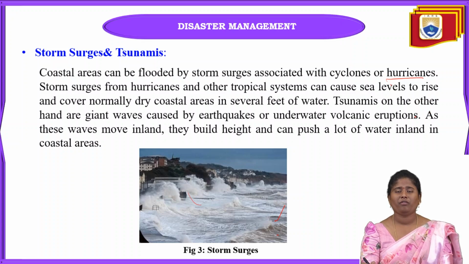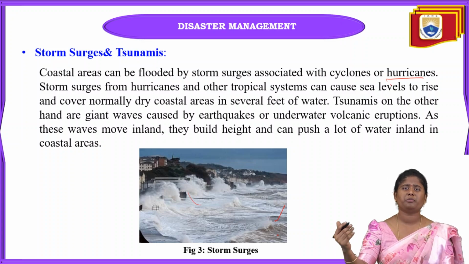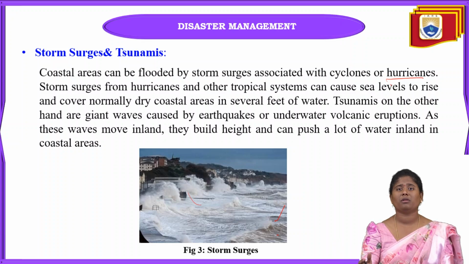Whereas tsunamis occur with very high speed, and very giant waves can occur. Mainly this is caused by volcanic eruptions or earthquakes. When these waves move towards the inland, inland flooding can occur, that is, flooding on the land. They build some height and push the water towards the coastal areas.